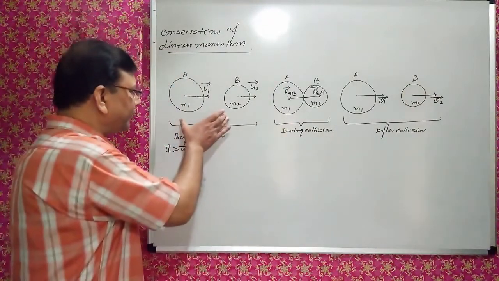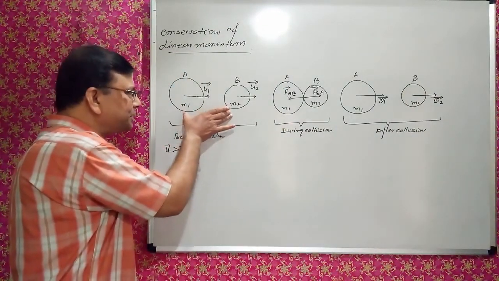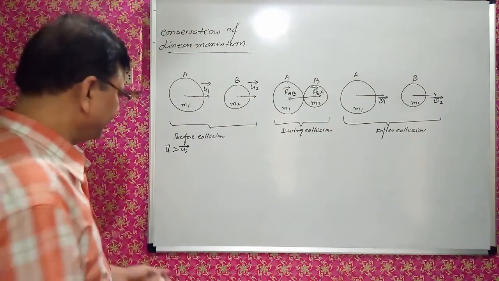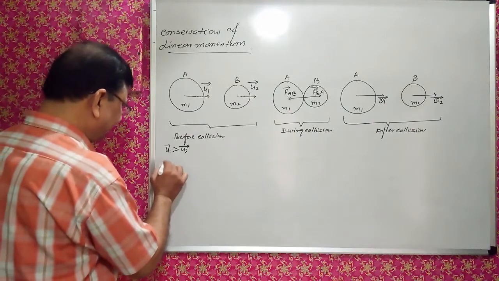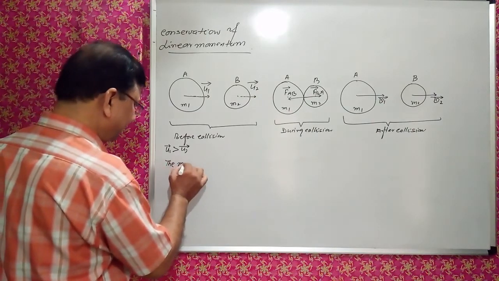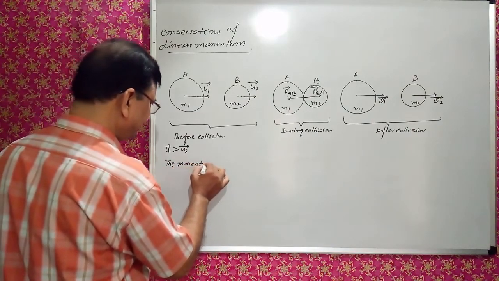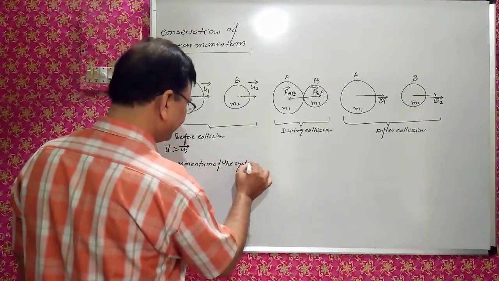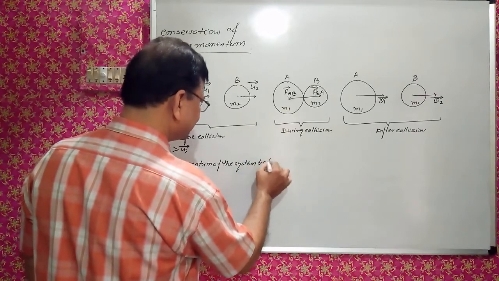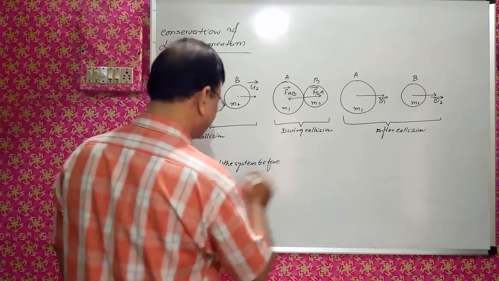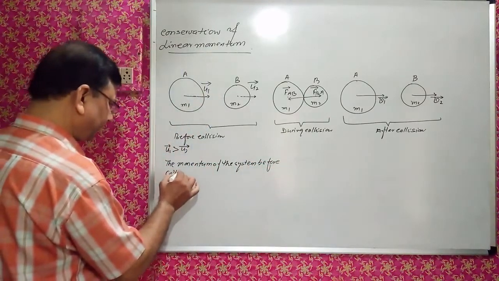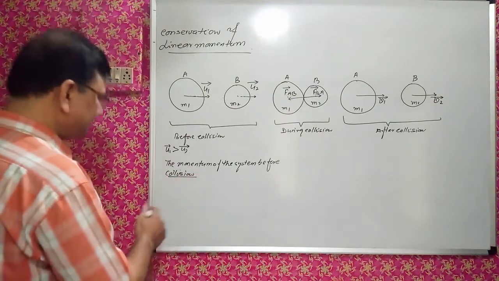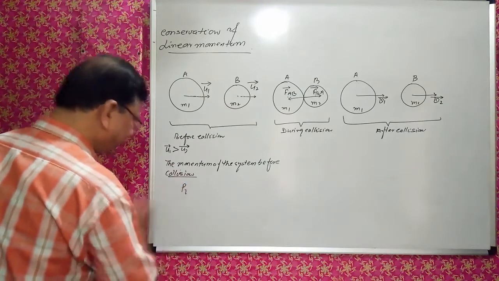So if there is no external force, what is the momentum of the system before collision? Therefore we can write the momentum of the system before collision. I will consider this as the initial momentum, Pi.